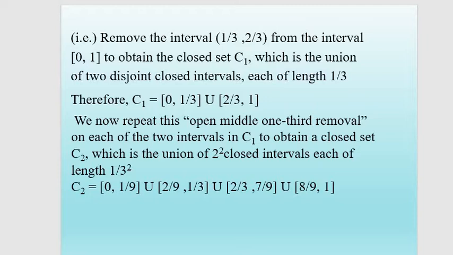We now repeat this open middle one-third removal on each of the two closed intervals in C1 to obtain a closed set C2, which is the union of 4 closed intervals, each of length 1 by 9. That is, C2 is the union of the closed intervals 0, 1 by 9; 2 by 9, 1 by 3; 2 by 3, 7 by 9; and 8 by 9, 1.